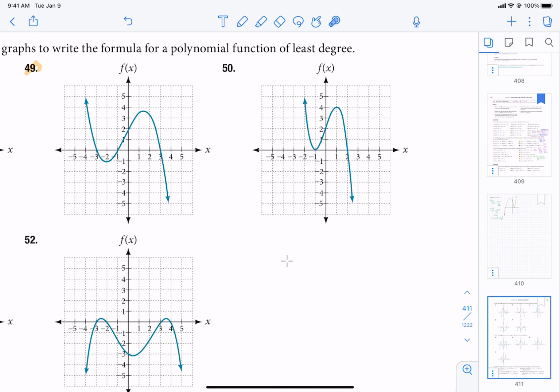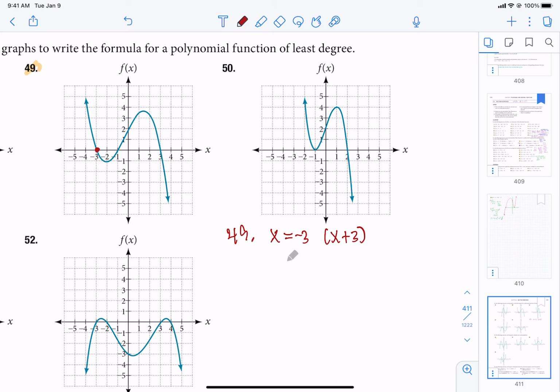So we're going to set up all of the zeros, and we're going to set up finding that A. Okay. So what do we know about number 49? Well, we know it has a 0 at negative 3. That's a factor of x plus 3.